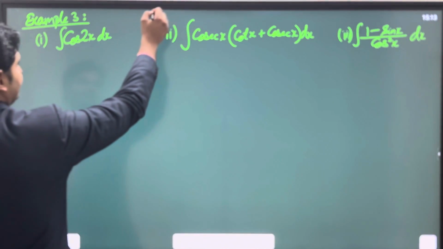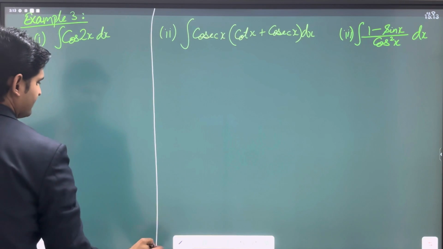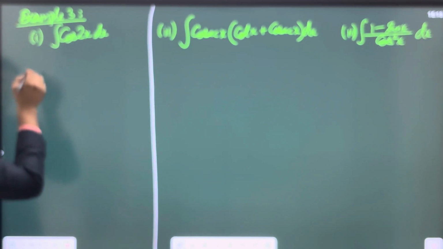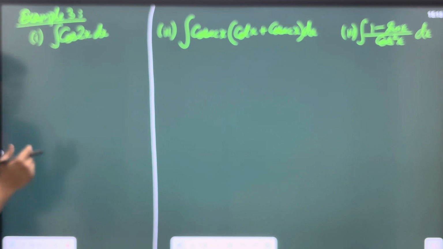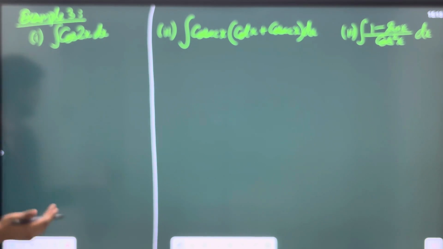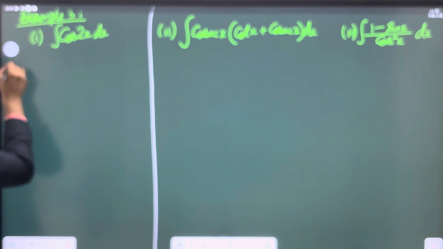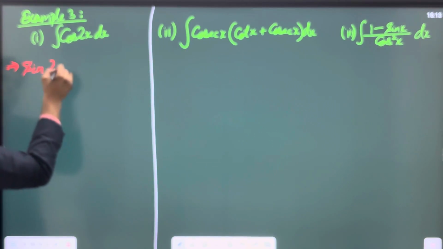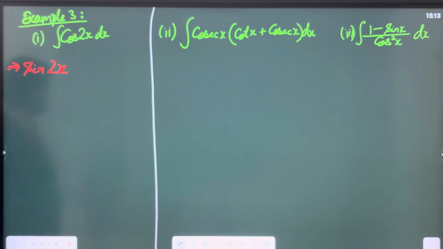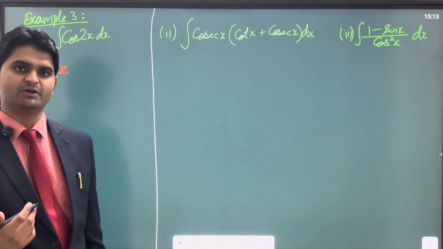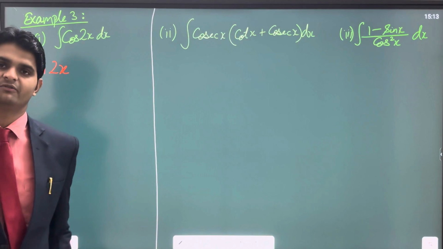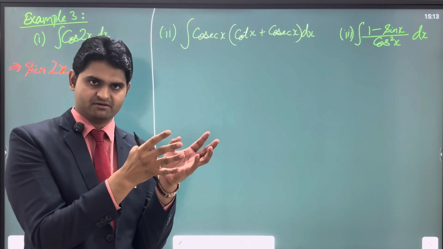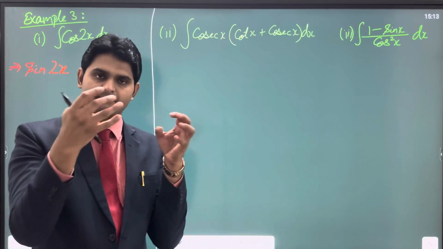When you have to integrate these functions, let's look at them. Integration of cos 2x. You already know that the integration of cos is sine, so the integration of this will be sine 2x. And as I've already told you, in differentiation you were applying the chain rule in multiplication.